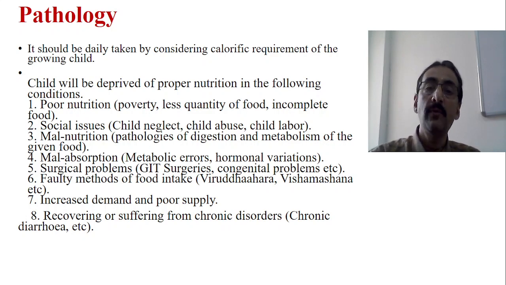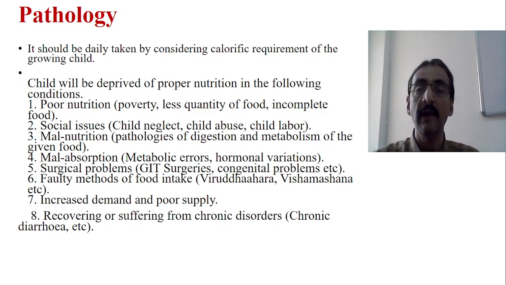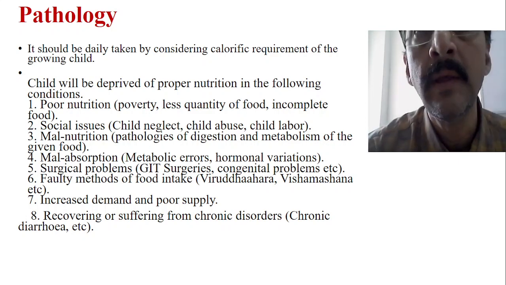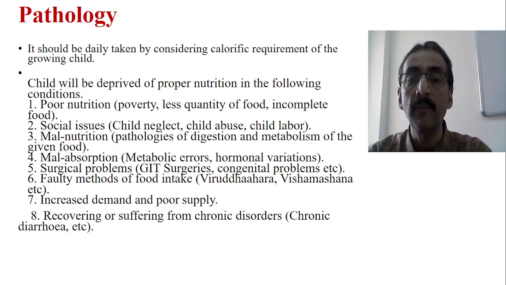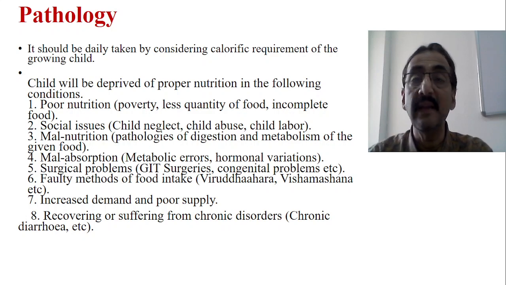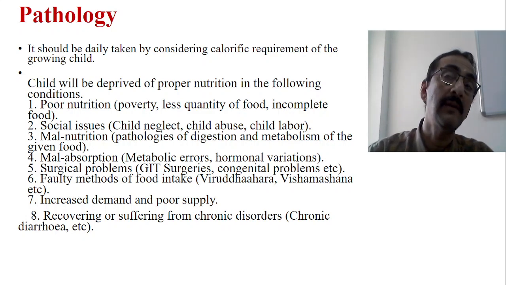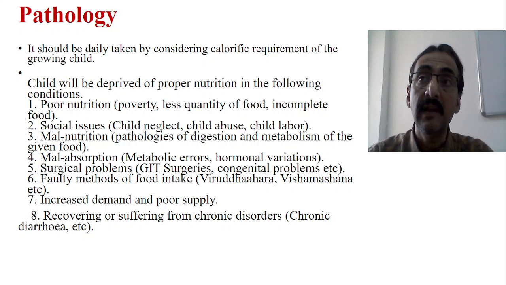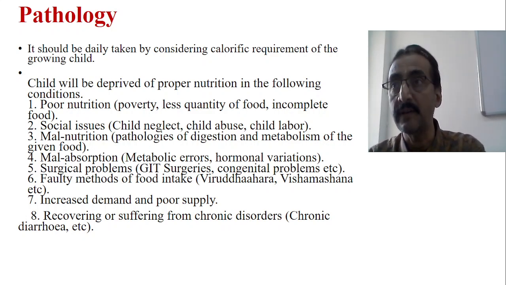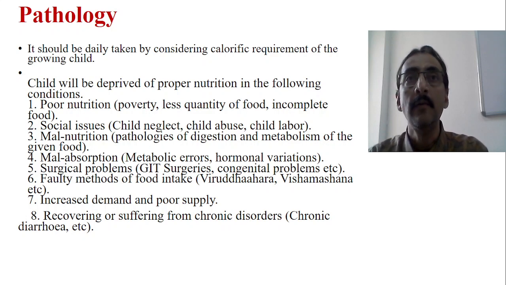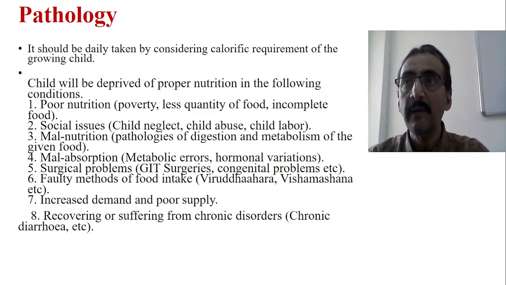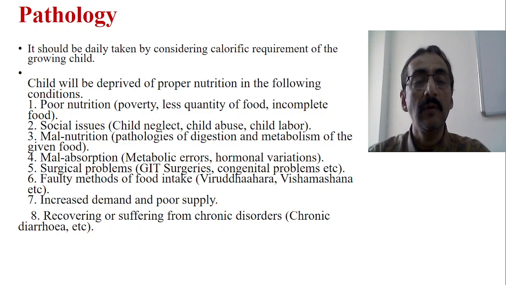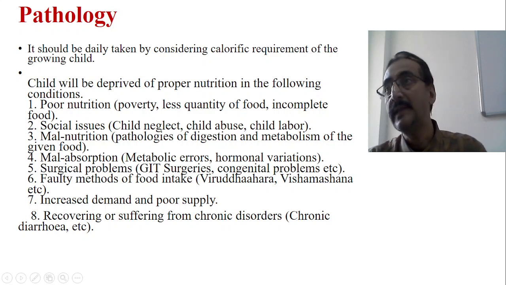Similarly, increased demand and poor supply. Sometimes demand will be more and poor supply will be there. For example, pathologically, in case of hyperthyroidism, the demand is more because metabolic activity is increased, but the supply will be less. Similarly, in case of poverty also, demand is more, but the supply is less. Similarly, during the recovery period from any infection, for example after typhoid or malaria, the body needs a lot of calories. So the demand is more, but you are not providing that amount of food, so that may lead to malnutrition.